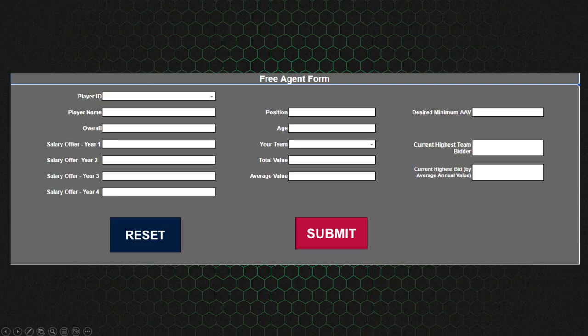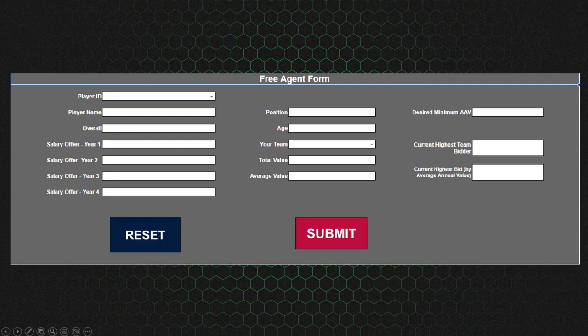If say you just want to offer a guy 1 year, you would fill in how much you want to pay them for that single year. And then these 3, you would also put 0. If you do not put 0, it will give you a red error right here, and you will not be able to submit the form. The form will tell you that there's an error. You need to go back and fix it, and it won't submit.